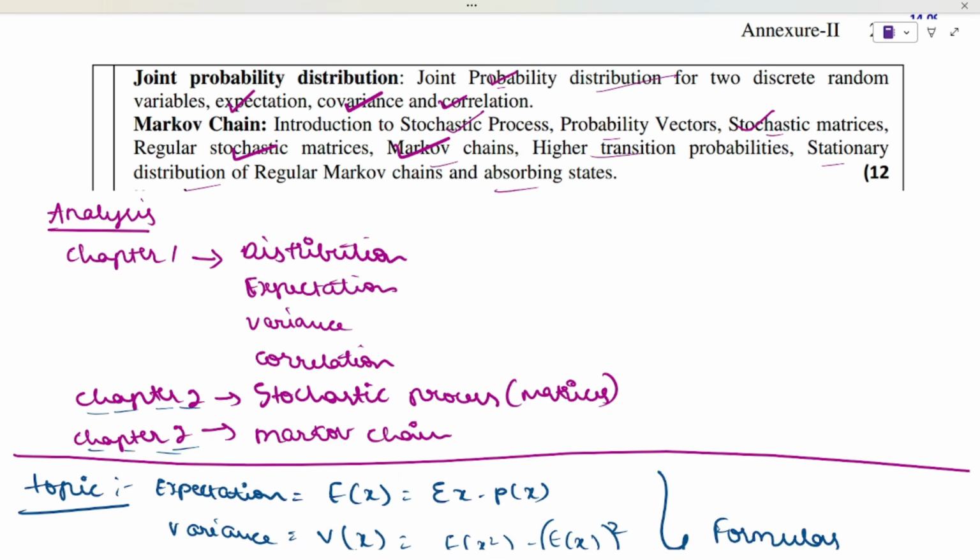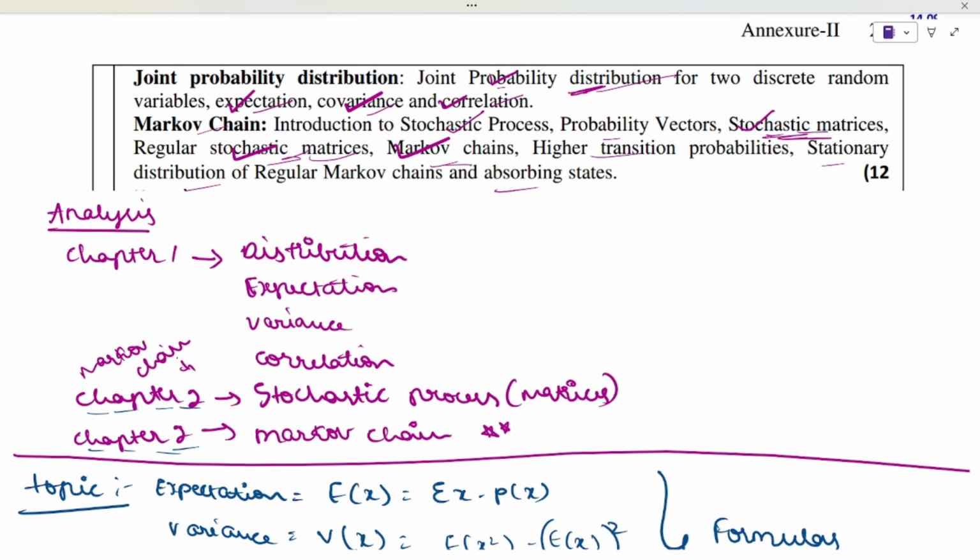Now let's see what is important and what may occur in the examination. First is this distribution, and next is how to find the expectation, covariance, and correlation. And next, if you come to the Markov chain chapter, you will have the stochastic matrix, that is the process and matrix, and next is Markov chain. This is also one of the most important and most repeated, and the Markov chain, this stochastic matrix and regular are almost the same. Let's discuss what concepts will occur.